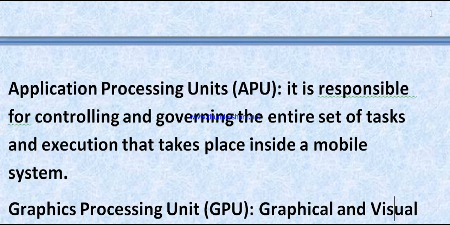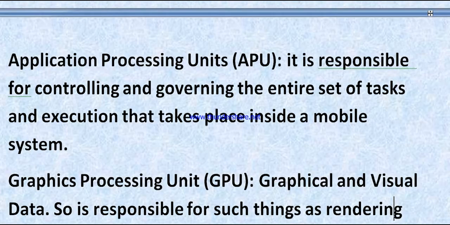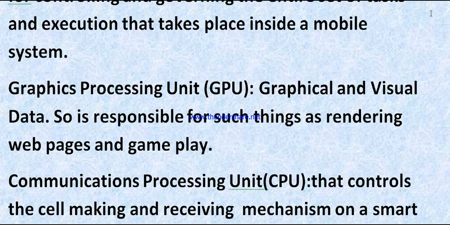Application processing unit, APU. It is responsible for controlling and governing the entire set of tasks and executing the tasks placed inside a mobile system. Another one is GPU, graphics processing unit, which handles graphical and visual data, so it is responsible for things such as rendering web pages and gameplay.